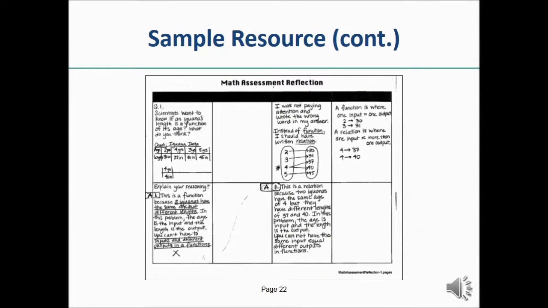Finally, this resource includes a detailed sample of student work. It has 4 pages, including the 4-column reflection, 3-column reflection, and the summary, all written by the student. As you can see, providing sample student work within a resource greatly enhances its usability as a support for teachers. So let's get into each attribute as they appear in the resource.